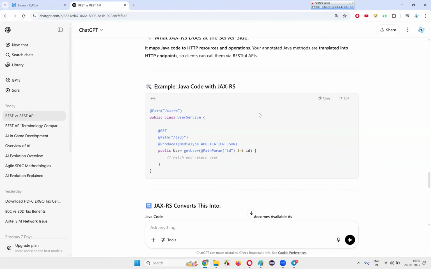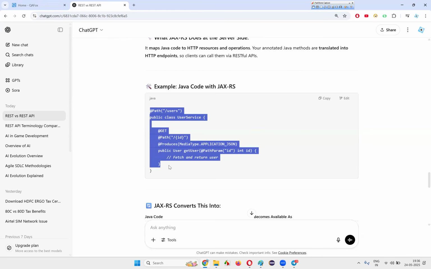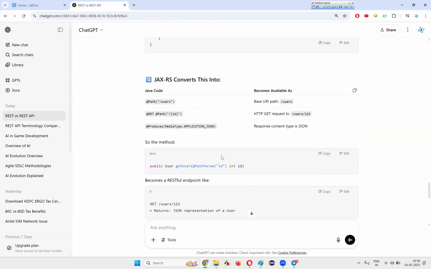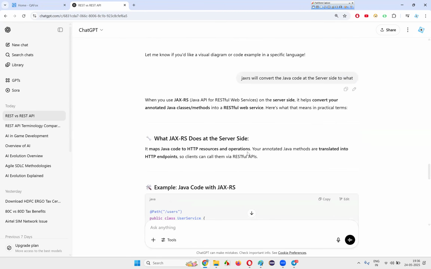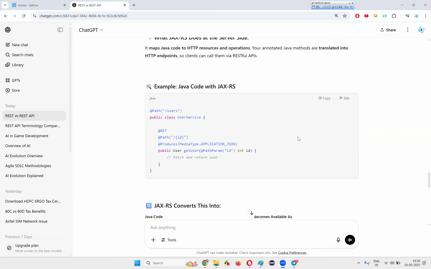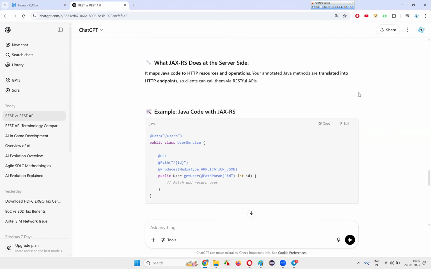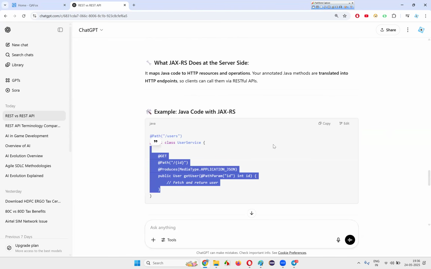What is an endpoint? An API request is coming from the client side, right? That should hit the endpoint. That means some code on the server side. That is otherwise known as an endpoint. So it will convert it to endpoints. Without this JAX-RS, this Java code will not become an endpoint at the server side.